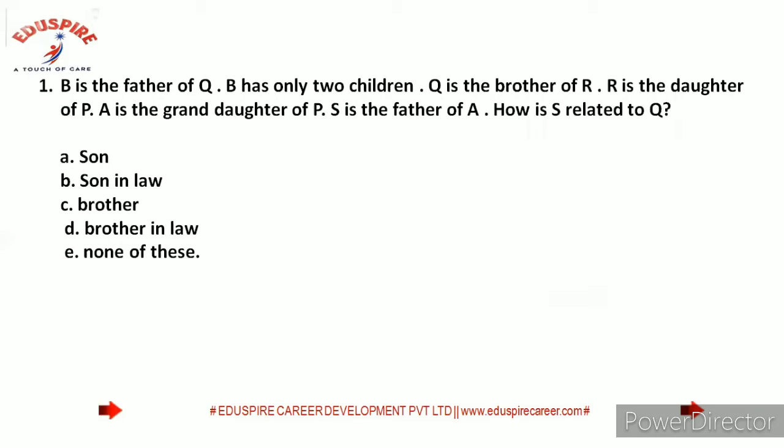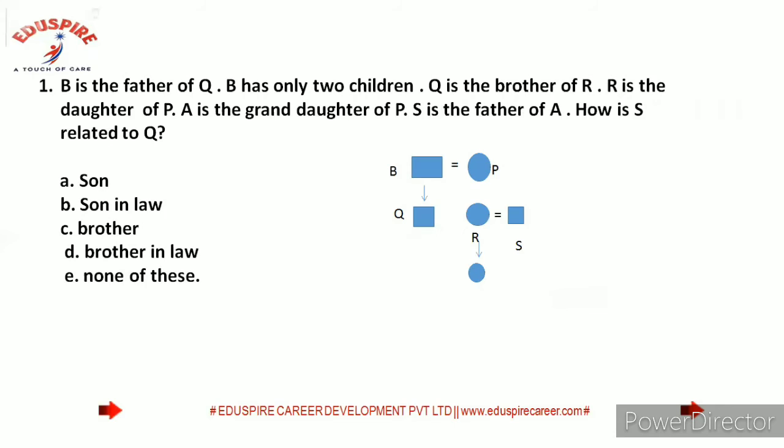B is the father of Q. B has only two children. Q is the brother of R. R is the daughter of P. A is the granddaughter of P, and S is the father of A. How is S related to Q?